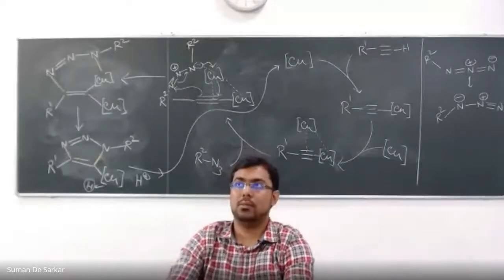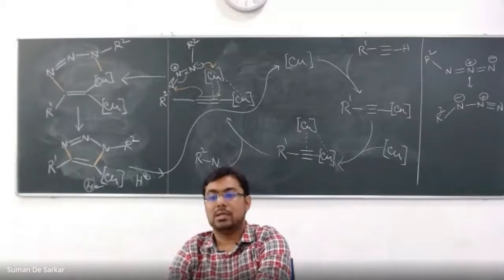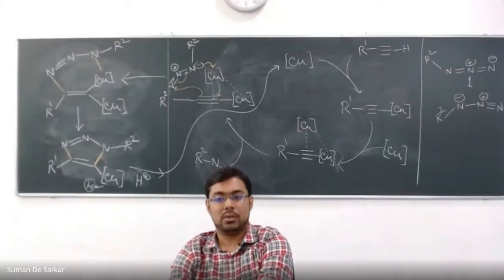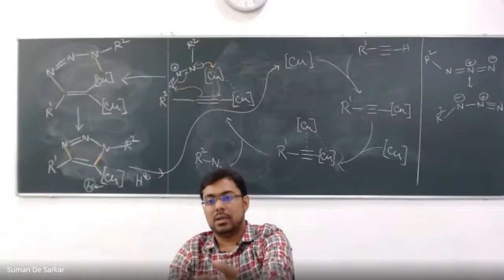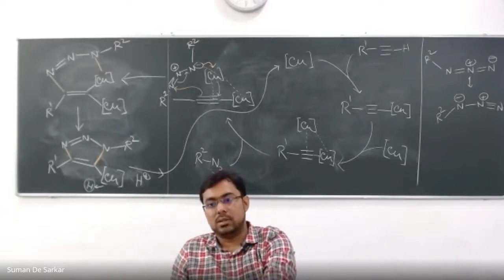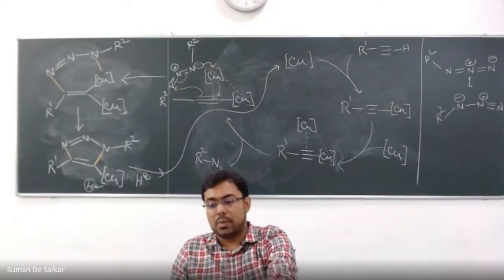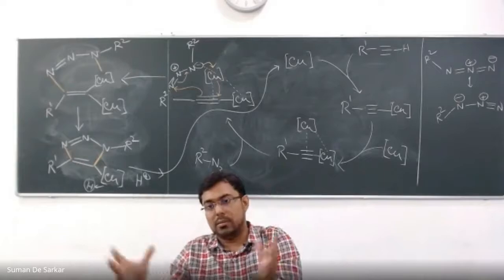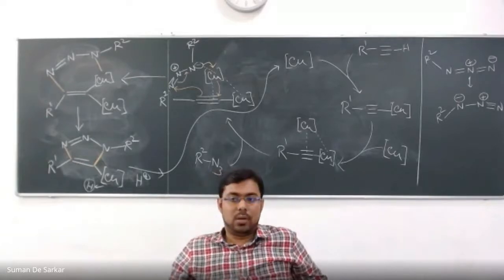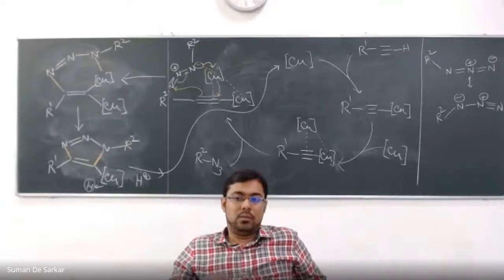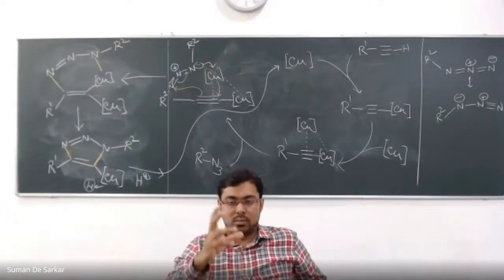Okay. And why are we adding tertiary butanol? We are later evaporating it by heating. Is it because of the solubility? Yes. If only water is used, this alkyne especially will not be soluble. The alkyne is completely hydrocarbon, right? In this particular case, only one oxygen is there because we are using propargyl phenol. With that big part of hydrocarbon, it will not be soluble in water. You need something which will solubilize it. So that's why this is the trick.